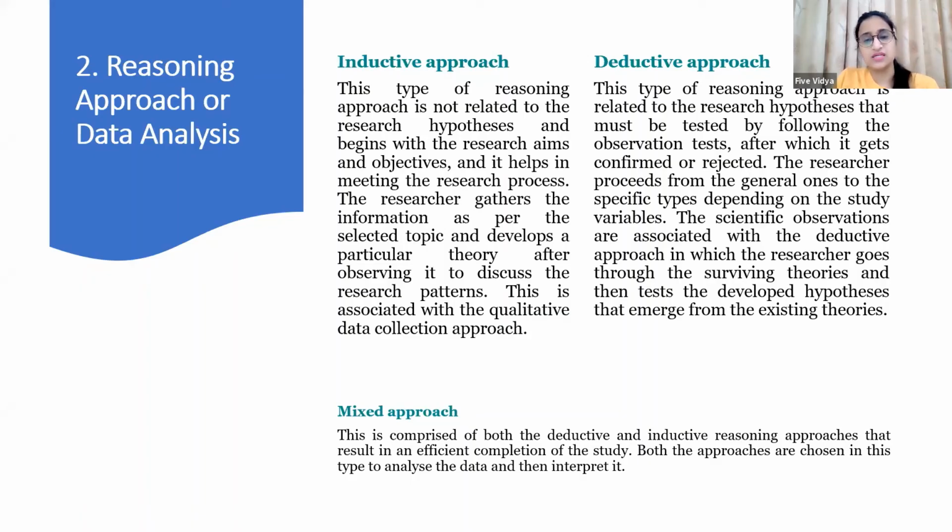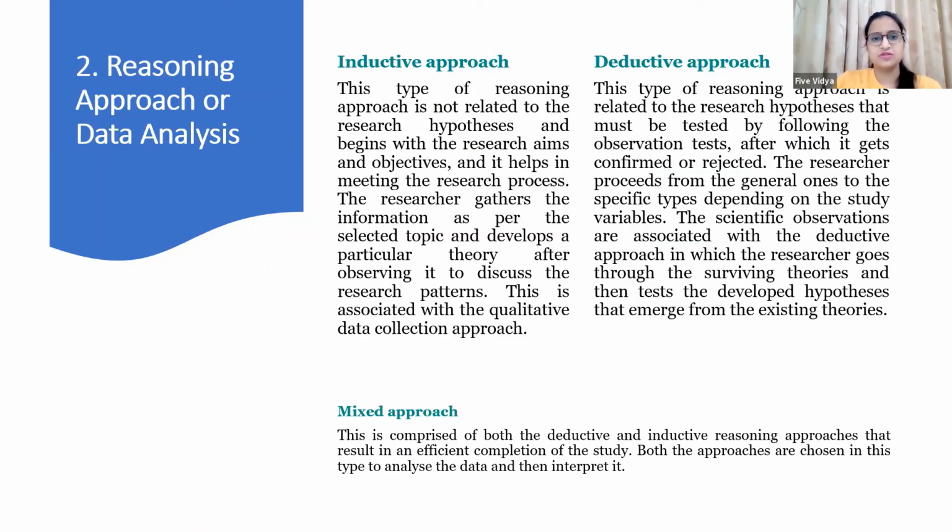If you are using a quantitative research approach, then it must be a deductive approach. And if you are using quantitative plus qualitative, a mixed approach, then your reasoning approach should also be a mixed one. So the key is: if qualitative, then inductive; if quantitative, then deductive.